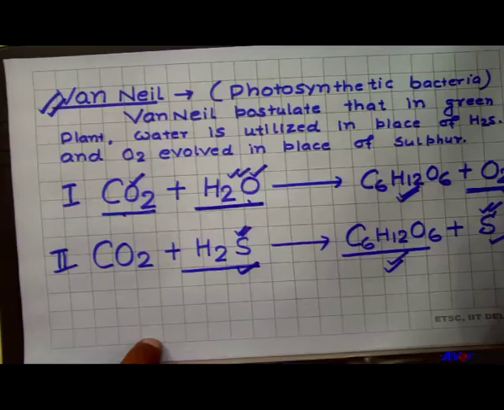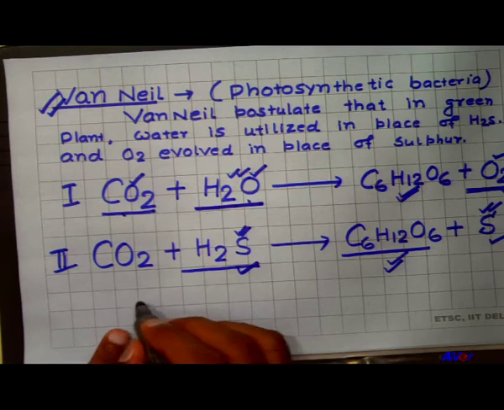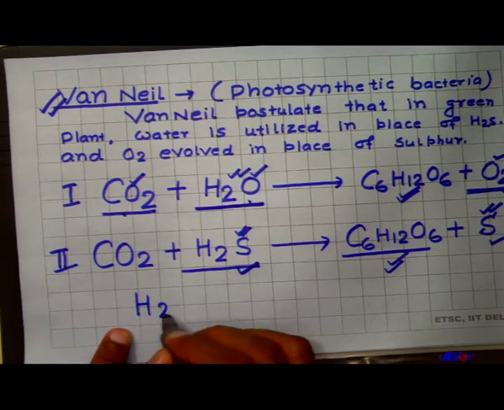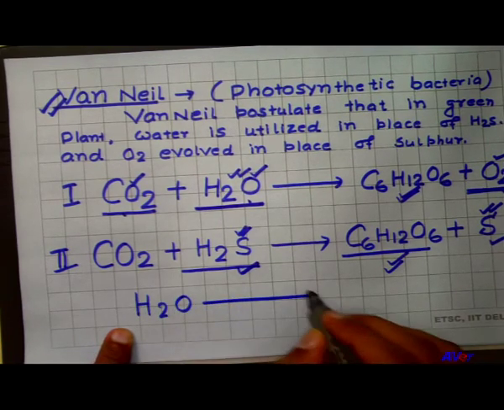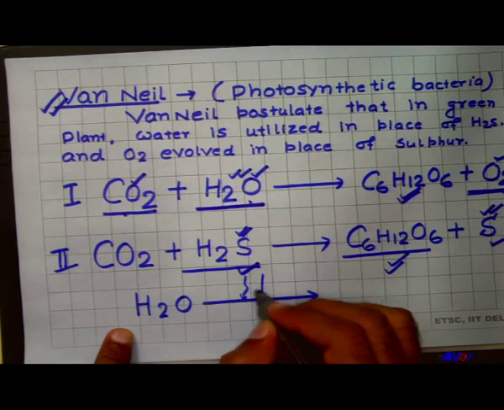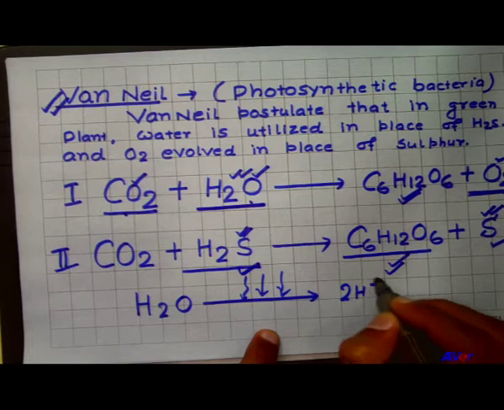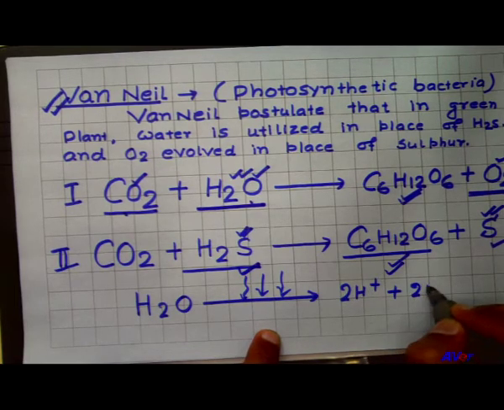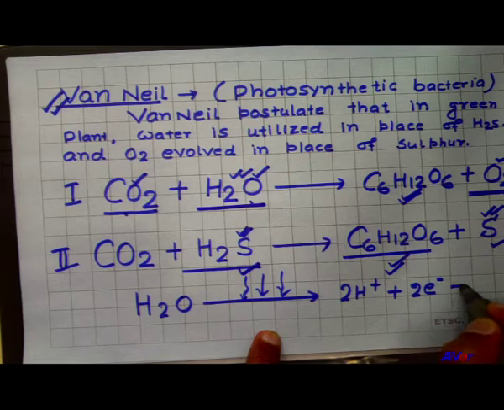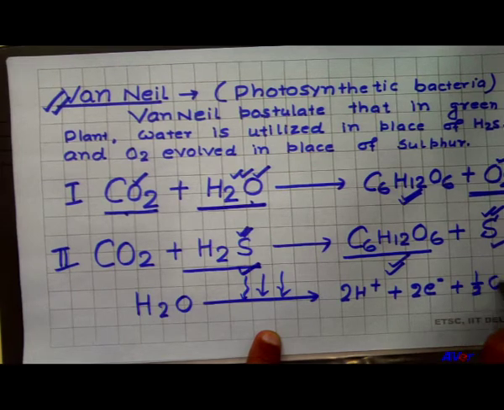This oxygen is released due to the photolysis. What happens in photolysis? This is the lysis of water in the presence of a photon, and it is converted into proton, electron and oxygen.